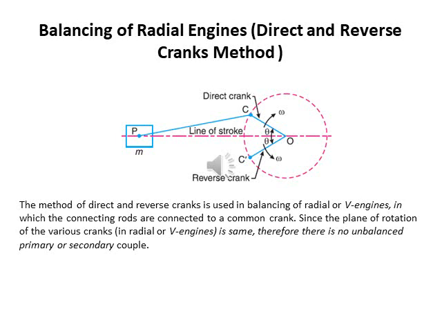A little consideration will show that when the direct crank revolves in a clockwise direction, the reverse crank will revolve in the anti-clockwise direction. We shall now discuss the primary and secondary forces due to the mass m of the reciprocating parts at P.